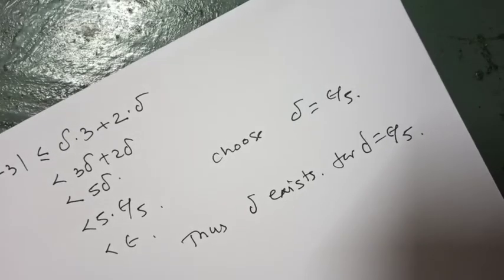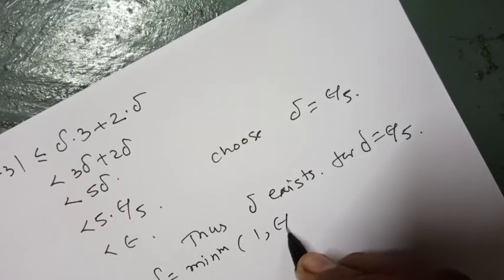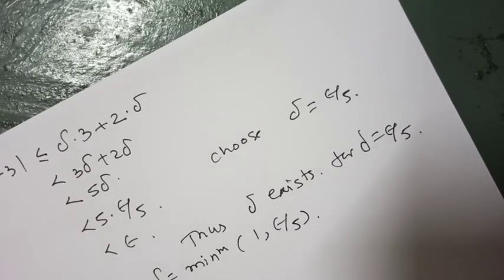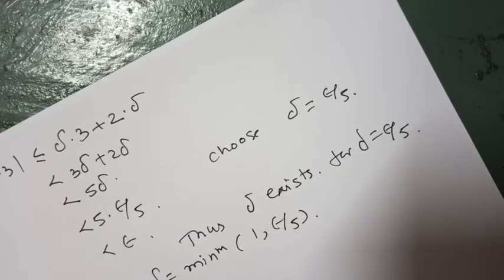Hence delta is the minimum of 1 and epsilon by 5. We get the limit of x square plus 2y equal to 3 as x y tends to 1, 1.